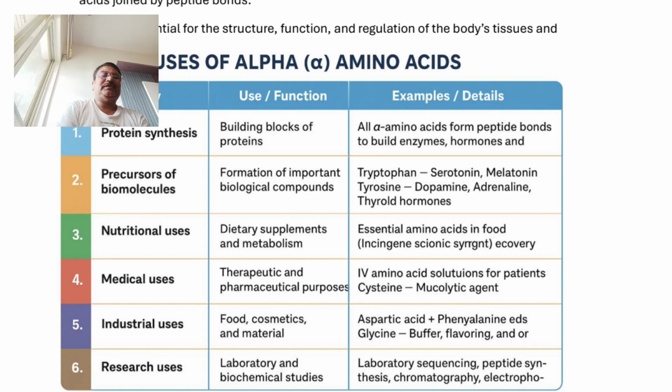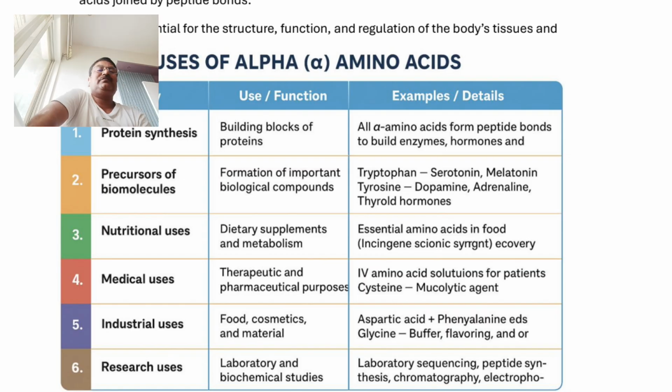Most of the cosmetics, beautification products, are prepared, synthesized by using aspartic acid, glycine. Glycine acts as a buffer solution. Phenylalanine is a key ingredient of skin products, and hence it is used in cosmetics and allied materials. So food industries, cosmetic industries, and all allied materials are developed by using alpha amino acid.